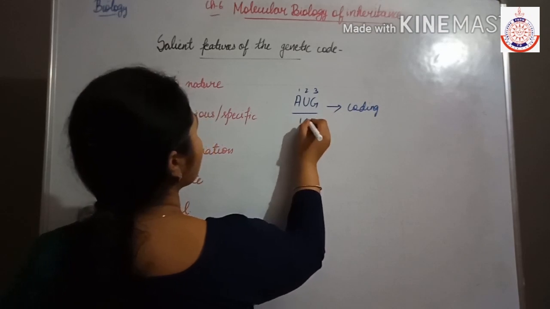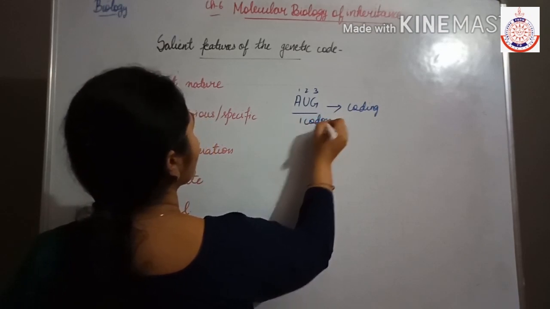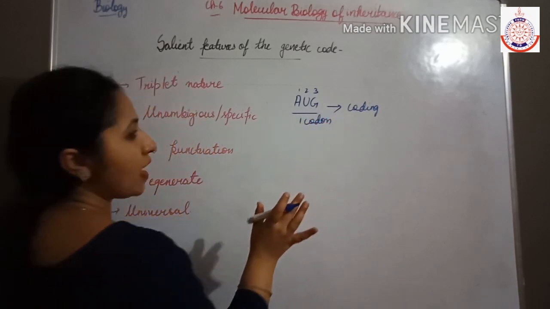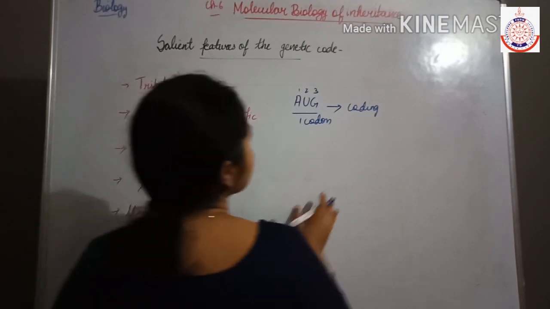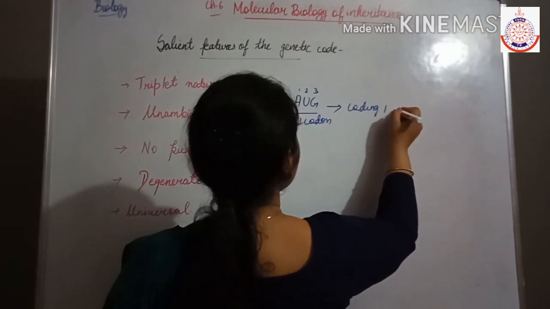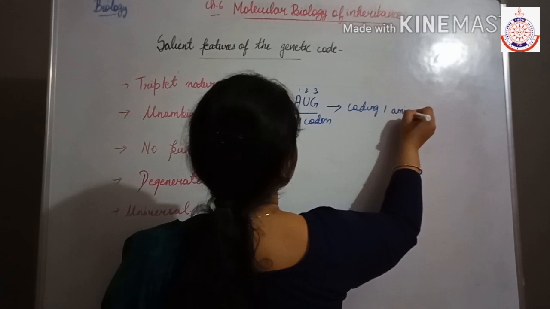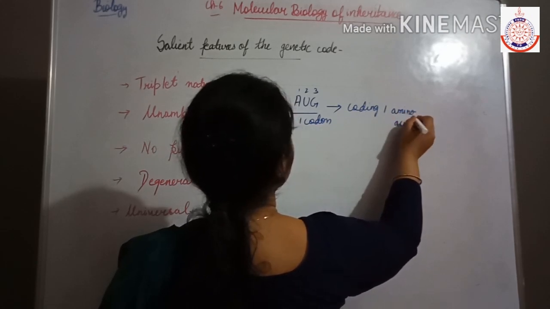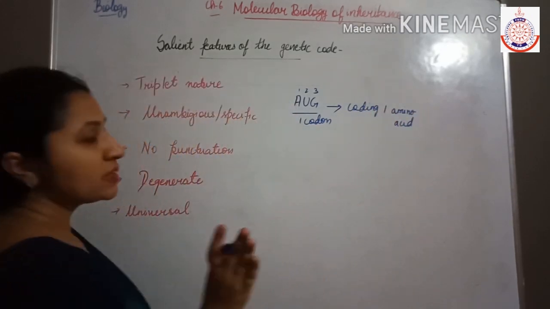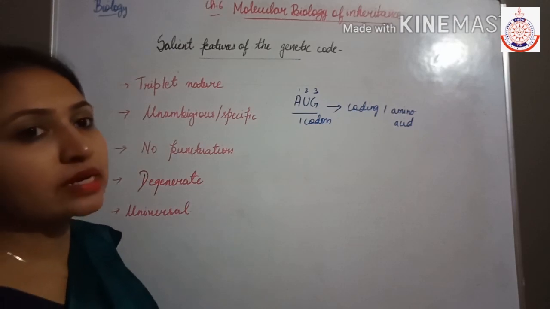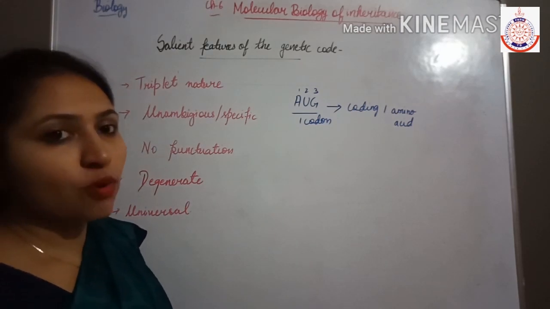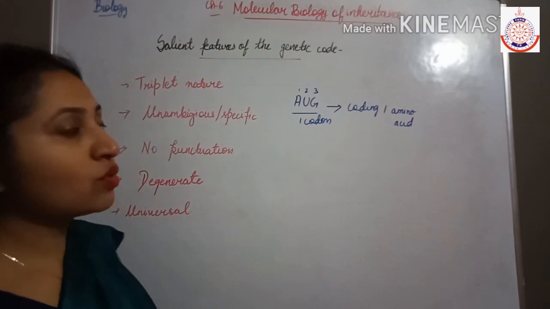This is one codon, and one codon present on the mRNA is responsible for coding one amino acid. It is specific for one amino acid only. Each and every codon is responsible for the formation of a specific amino acid.